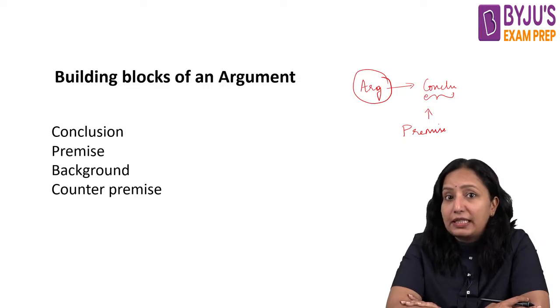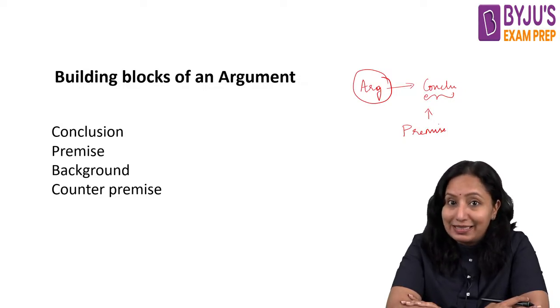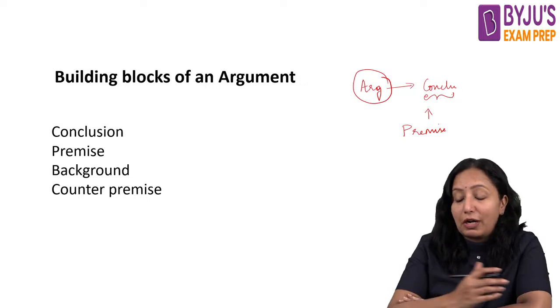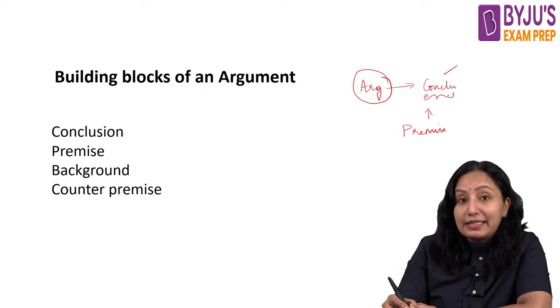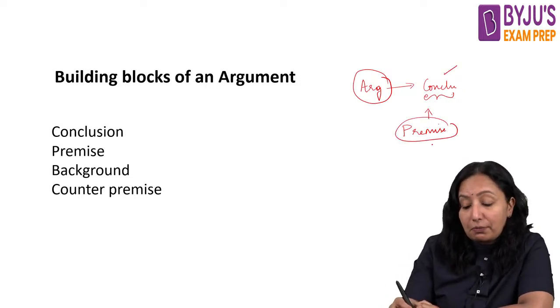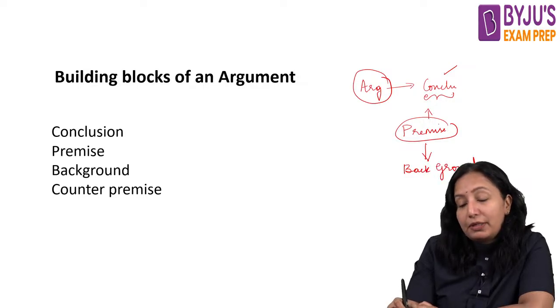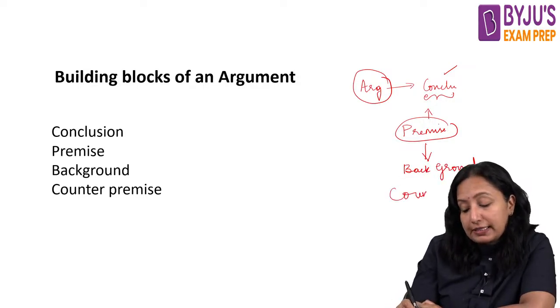I guess you have seen our last classes, where you even understood what exactly the deconstruction of critical reasoning arguments is all about. There we deconstructed the argument. We first found out what the conclusion is, why this conclusion has come out, that is your premise, and for these premises to occur, we have background, and then ultimately we may have a counter premise as well.